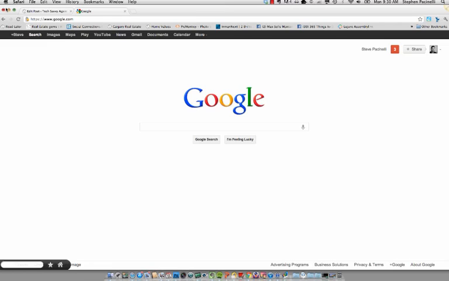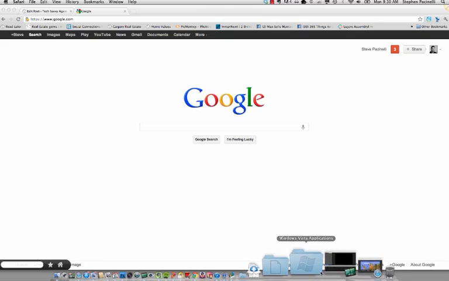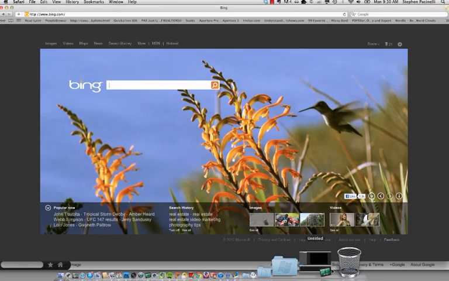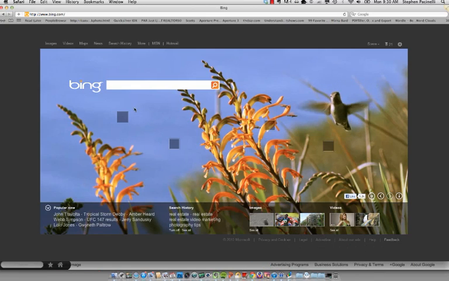We've talked about Google social search a number of times here before on Tech Savvy, and how the results are changed if you're logged into your Google account, giving you more personalized results based on your Google Plus friends and connections. But today we're going to do something a little bit different. We're going to talk about Bing. I know Bing isn't the most popular search engine in the world, but what they're doing here with Facebook is pretty amazing, actually. And I want to point this out if you haven't seen it before.